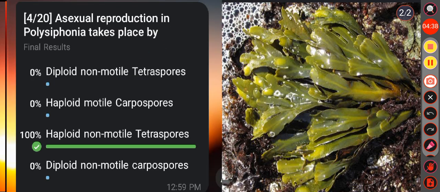Then question number 4. Asexual reproduction in Polysiphonia takes place by option A, diploid non-motile tetraspores, option B, haploid motile carpospores, option C, haploid non-motile tetraspores, option D, diploid non-motile carpospores.